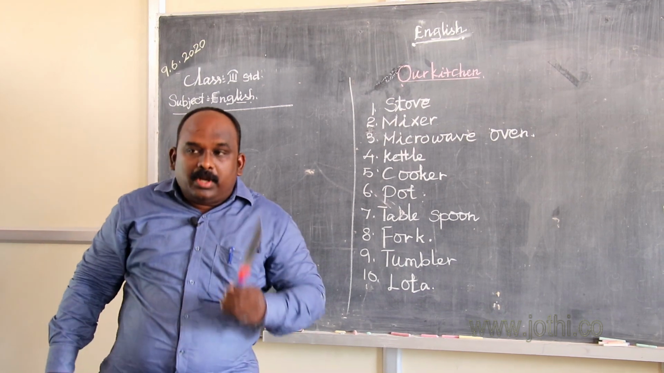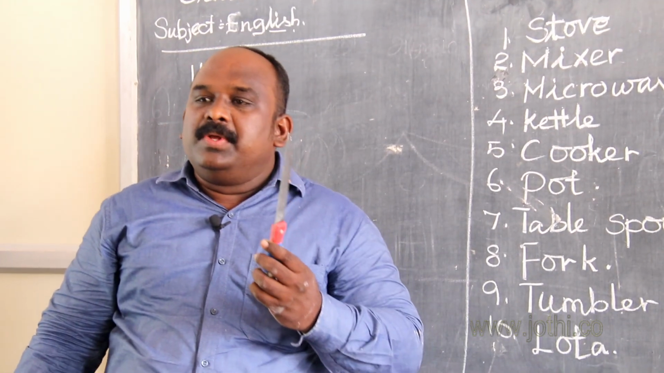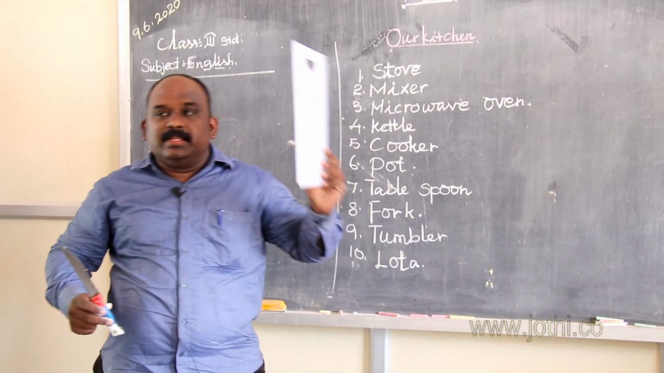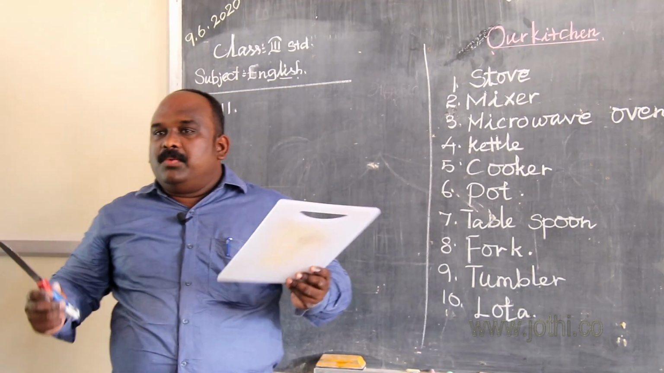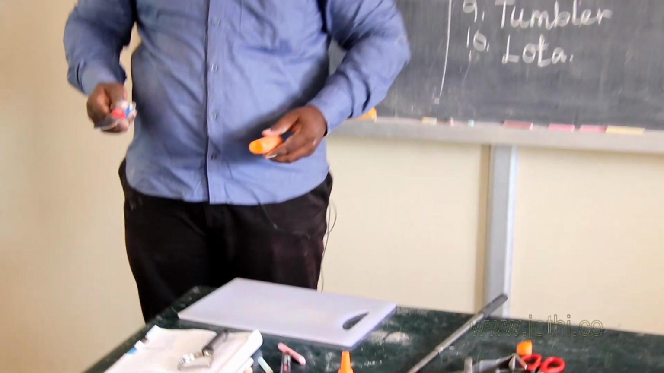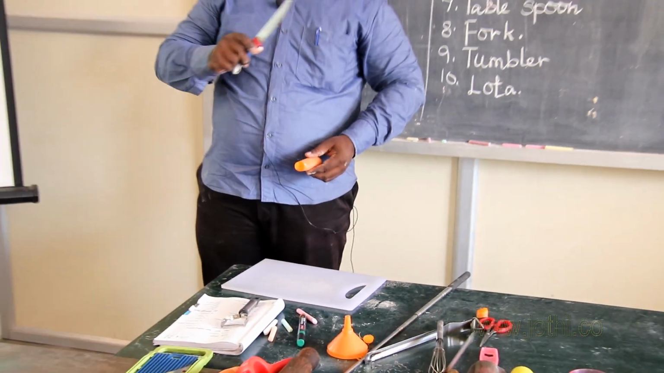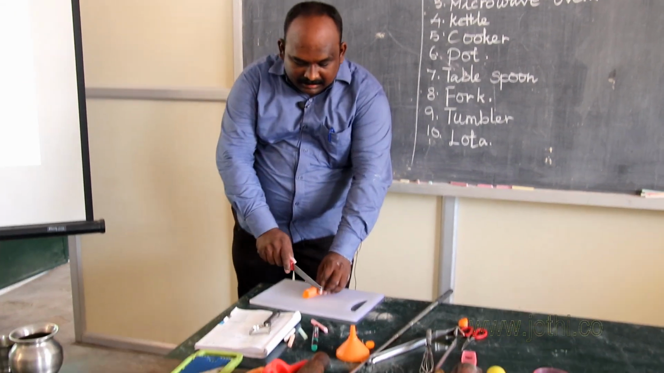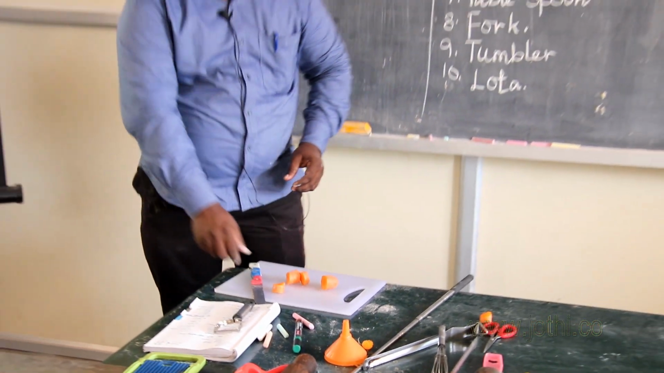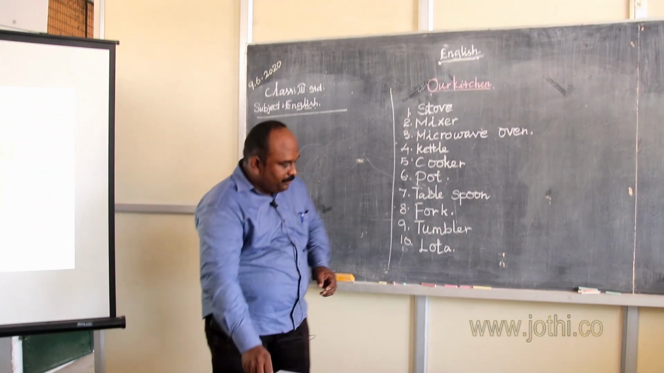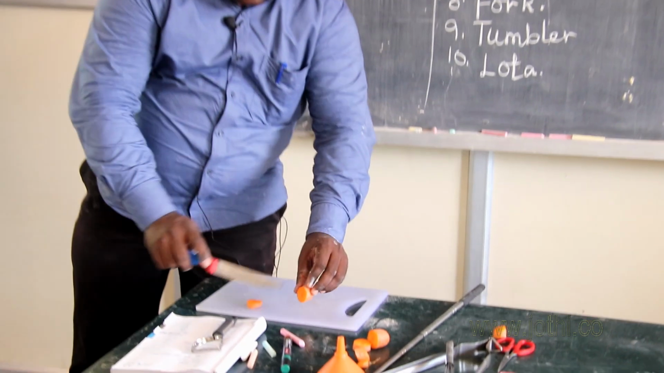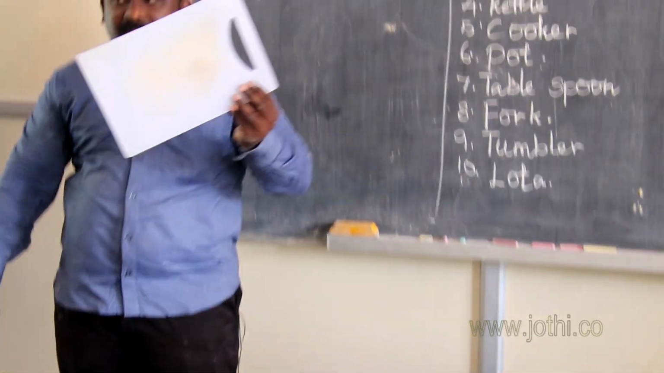Students, what is this? This is called knife. What is this? This is called cutter. What are the uses of them? They are used to cut the vegetables into two pieces, like this. Okay? What is the spelling of knife? K-N-I-F, like this.